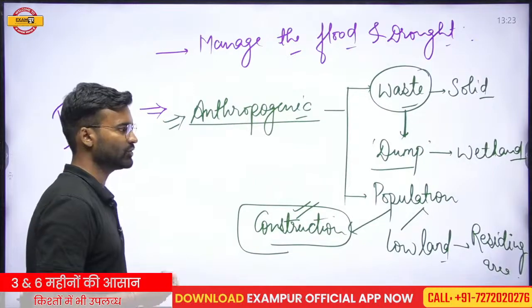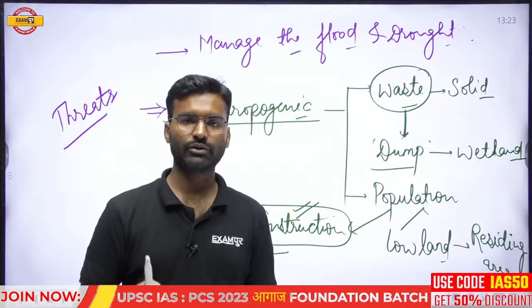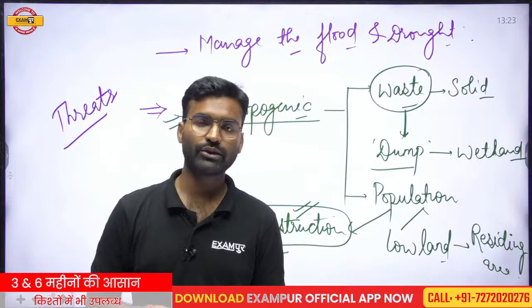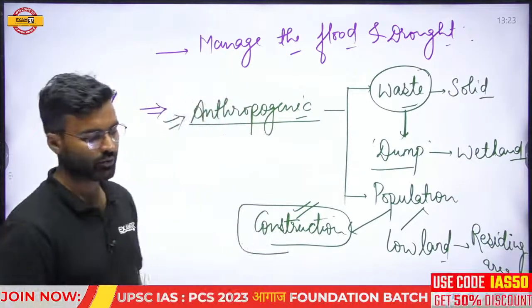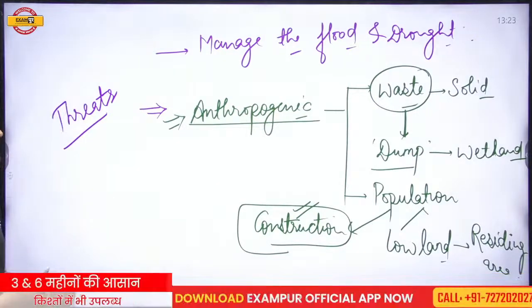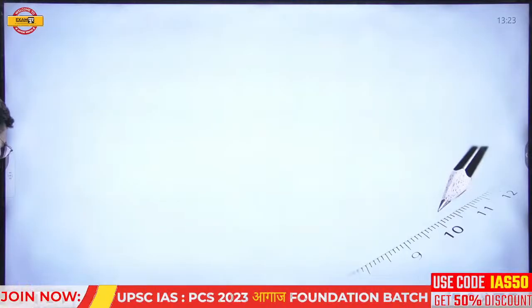We already tried to control, but at the ground level, at the community level, we should try to control, preserve, and conserve these wetlands, because they are very important for us. Okay, so this is the importance of wetlands and the threats before the wetlands.